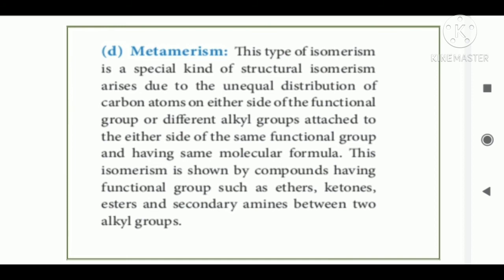Next, metamerism. This type of isomerism is a special kind of structural isomerism, arising due to the unequal distribution of carbon atoms on either side of the functional group, or different alkyl groups attached to either side of the same functional group, having the same molecular formula. This isomerism is shown by compounds having functional groups such as ether, ketone, ester, and secondary amines between two alkyl groups.